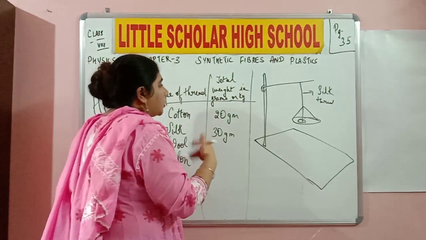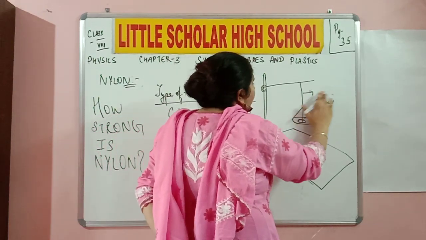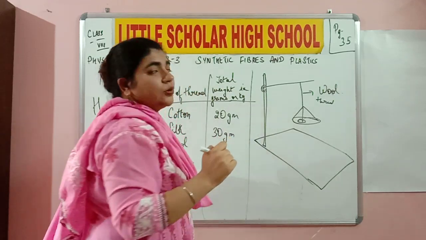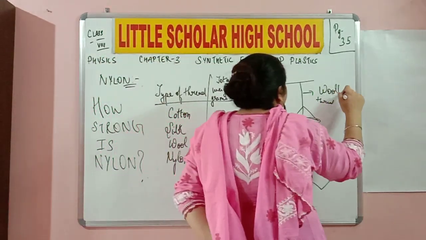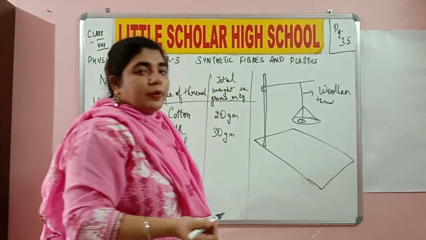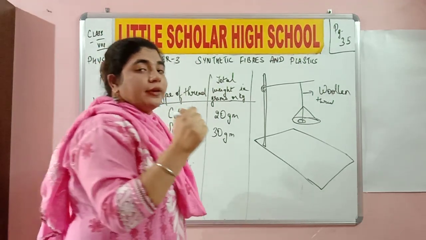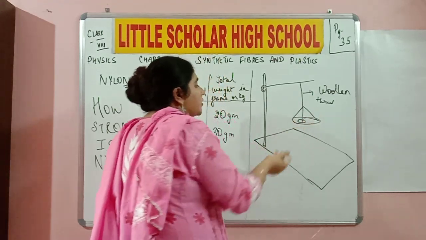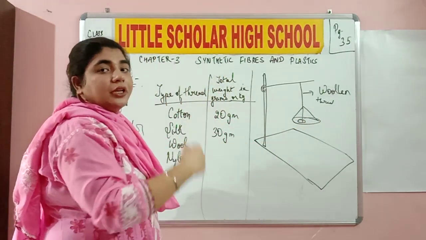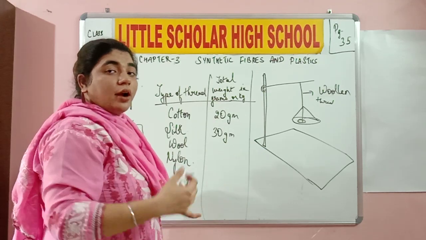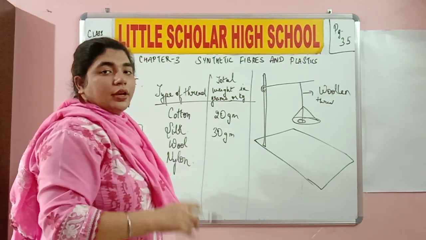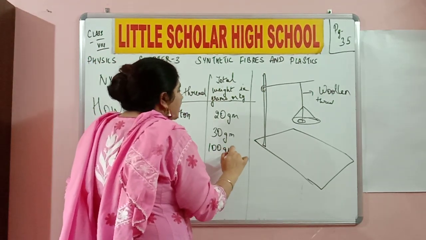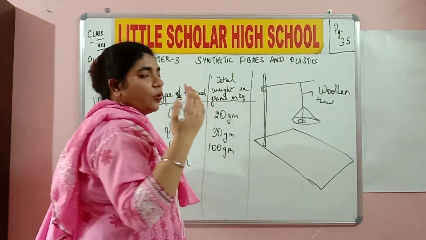So what do I do the third time? I take the third natural fiber that is given in the table over here. It is wool. I'm going to take a woolen thread. Fine. So I repeat the same experiment, suspend the pan with the help of a woolen thread this time. Now it is the woolen thread which is holding the pan over here, and I keep adding weights. 10, 20, 30, 40, 50, 60. At 100 grams it starts breaking. It starts showing me finer threads. So at 100 grams, for example, it started breaking and the pan falls down.